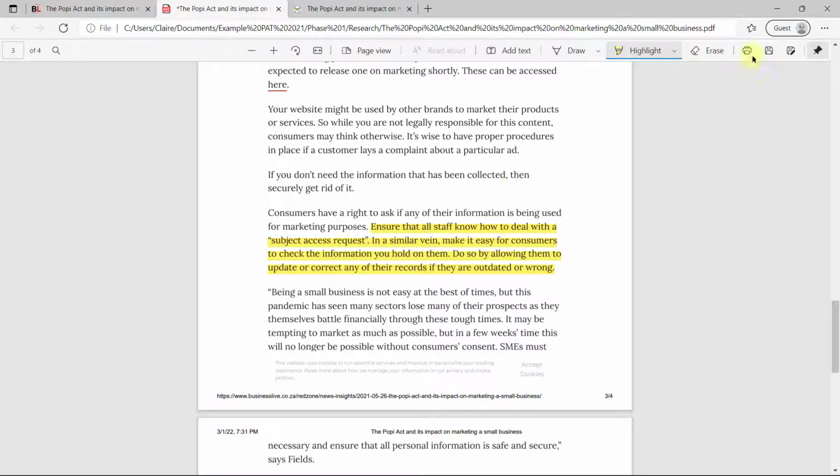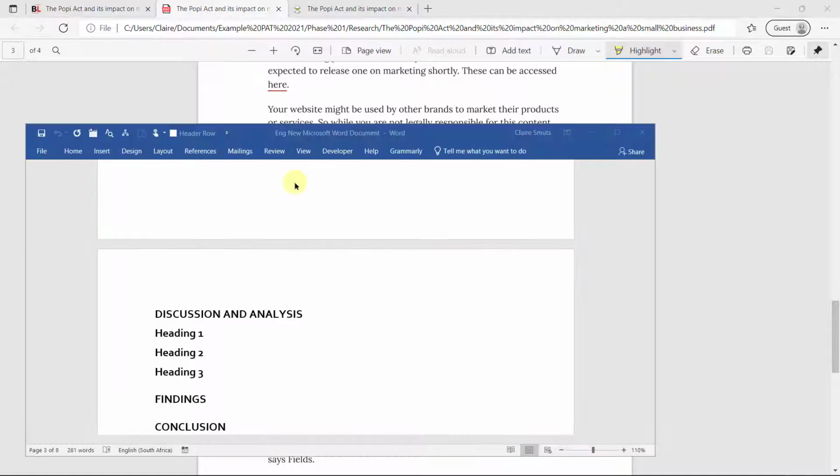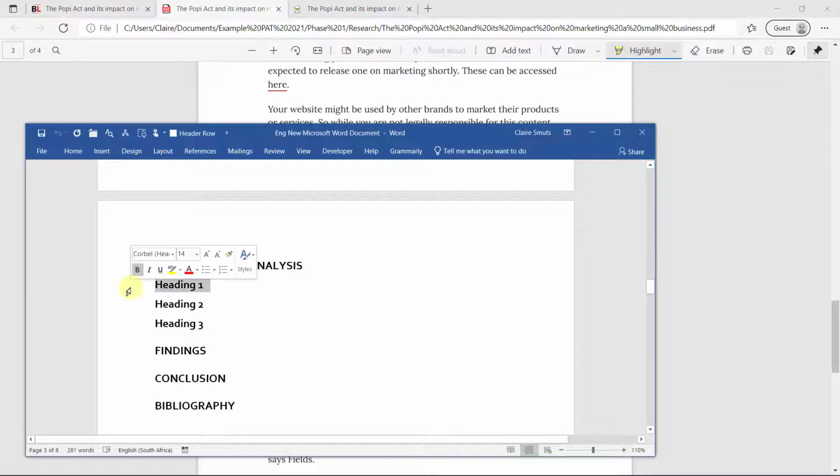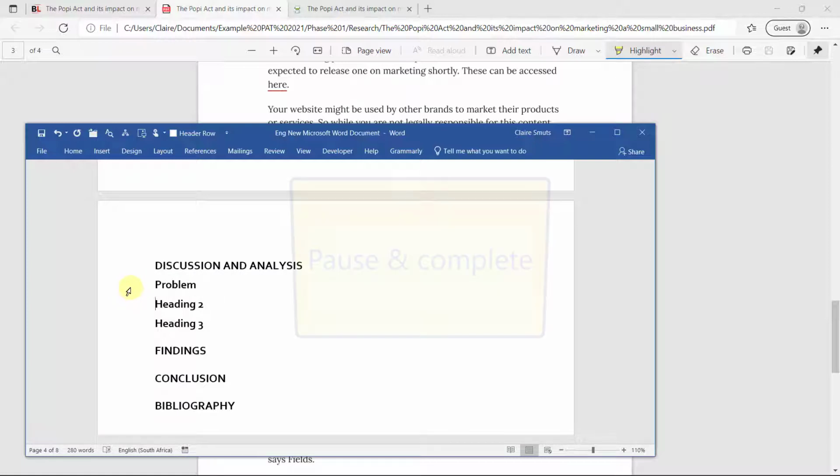When you're done with that, please save the document. Save it with the highlights so that tomorrow, if you open it up again, you actually have access to all the highlighted contents. Now, once you know what your 3 headings are, you need to go back into your Word document and replace heading 1, 2, and 3 with your 3 headings. So if you've realized after you've read through all your stuff that these are the 3 headings you're going to use, you can go in and change it right now.